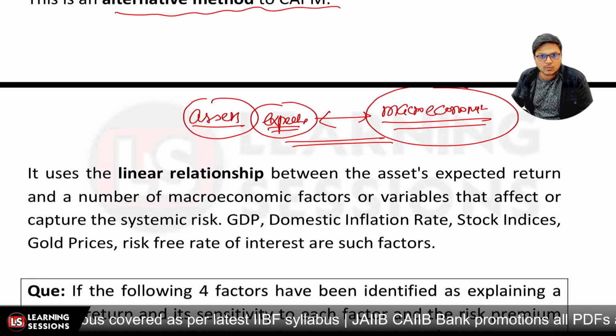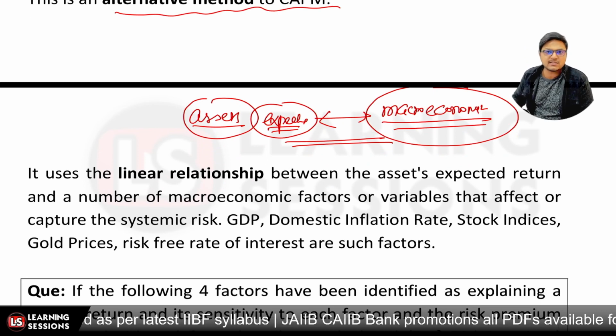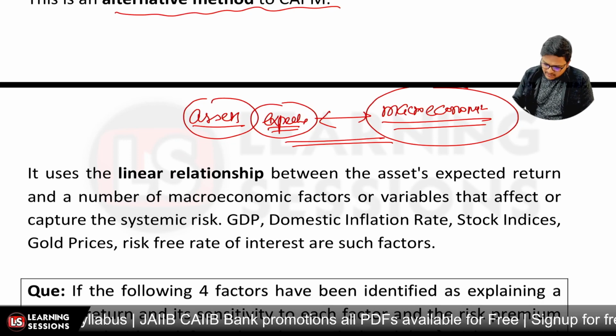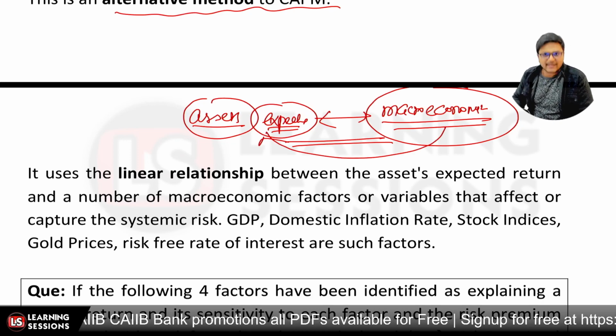Macroeconomic factors could be related to inflation, stock indices, or gold prices. So what sort of macroeconomic factors are there? It basically indicates a relationship between the macroeconomic factors and the assets, right?